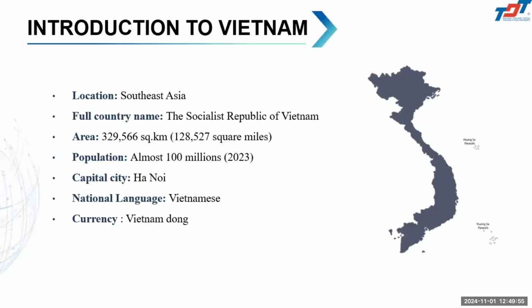So its full name is the Socialist Republic of Vietnam, and we have an area of about 128,500 square miles, and our population is about 100 million last year. Our capital in the north of Vietnam is Hanoi, our national language is Vietnamese, and our currency is Vietnam đồng. And we can see that we are here in the north of Vietnam, this one in the middle of Vietnam, and this one in the south of Vietnam.